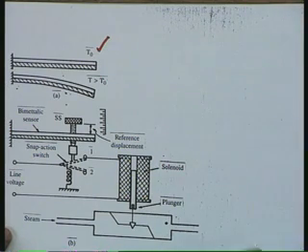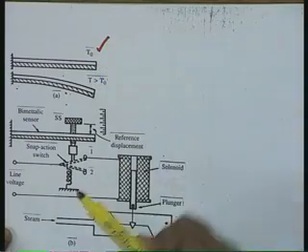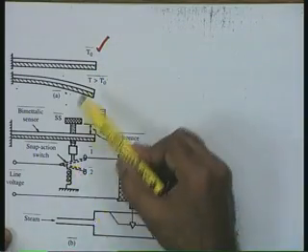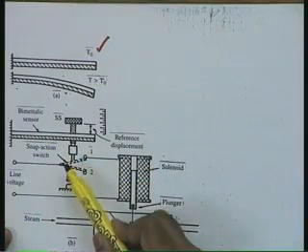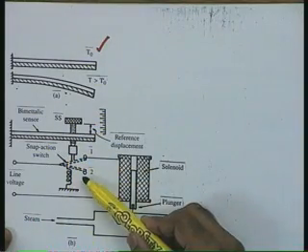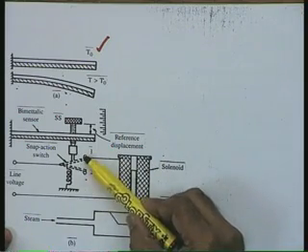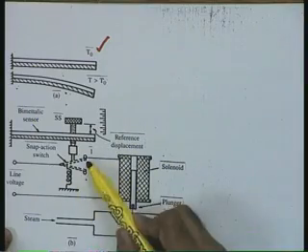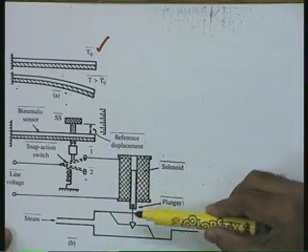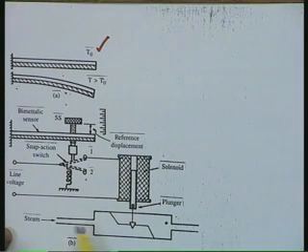Take the other extreme. Now, if the steam supply is discontinued, after some time what will happen? After some time the temperature of the room will go down, will be lower than the set point value. If the temperature is lower than the set point value, the thermostat will curl backwards. The curling of the thermostat this way will bring this particular switch to position 1. So, in this case, the connection will be restored, the electrical circuit will be complete, the current will flow, this plunger will be pulled in, and therefore, the steam will flow into the steam radiator, and the effect will be to increase the temperature of the room.